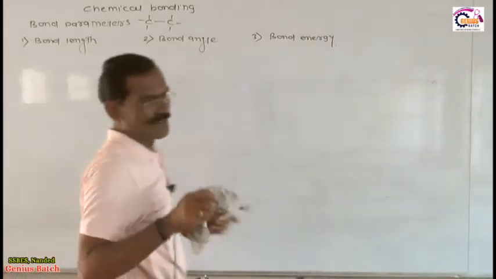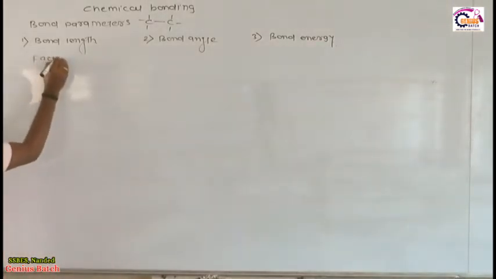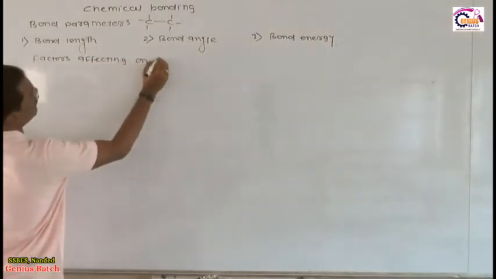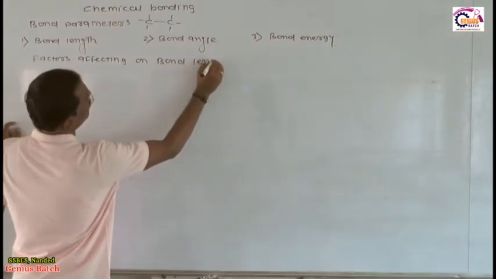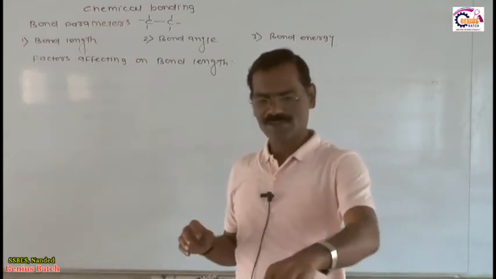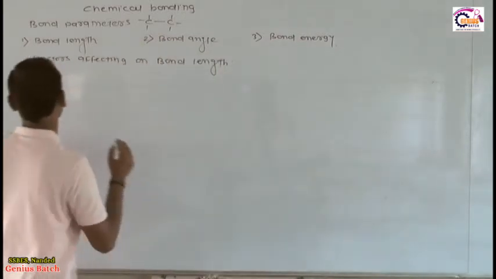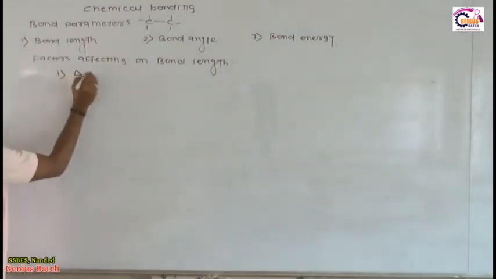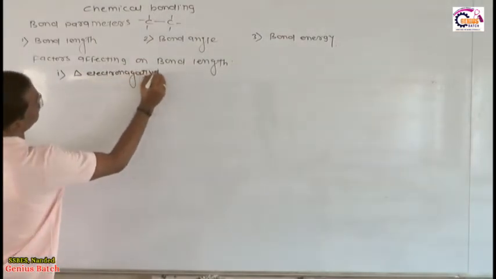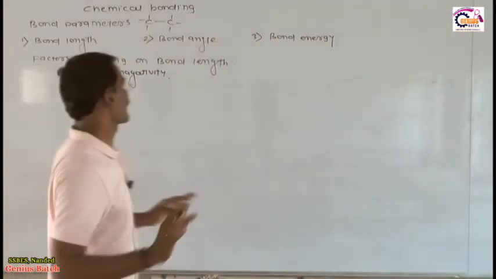Listen very carefully. Write down all these things in your notebook. This is called the factors affecting the bond length. Friends, which are the main factors responsible for bond length? The first factor is the difference in electronegativity, called delta electronegativity. Delta electronegativity means difference in electronegativity. Dear students, this is a very simple relation, keep it in your mind.